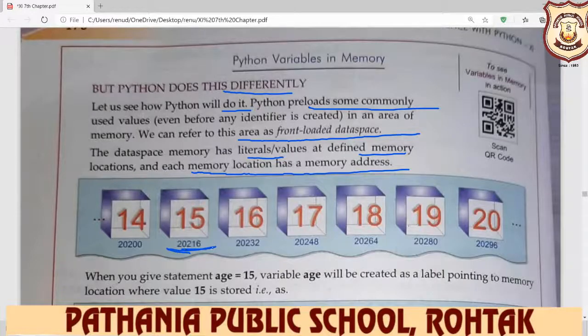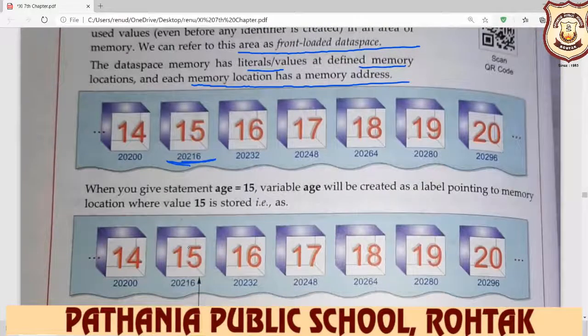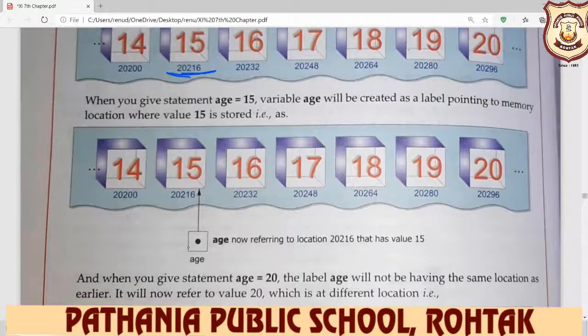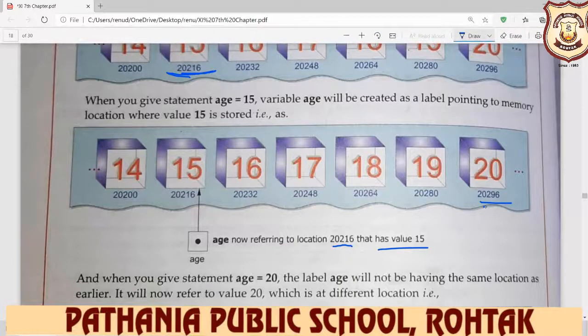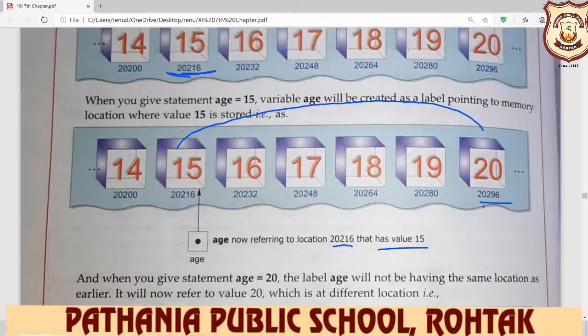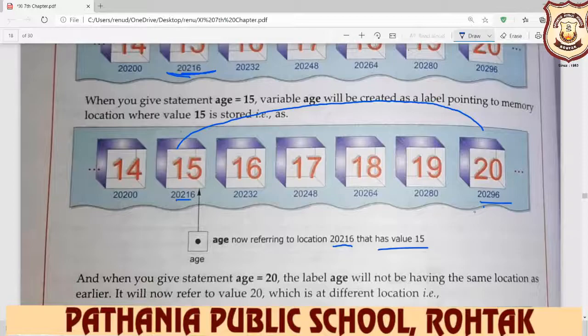So your value will be stored at the address of 20216. When you give the statement and input age, it refers to the location 20216 that has the value 15. When we give the statement age is 20, then the location is different. We input it on the location 20296. In other languages, your variable and your value will be changed on the same location, but in Python you input the same variable on a different location.